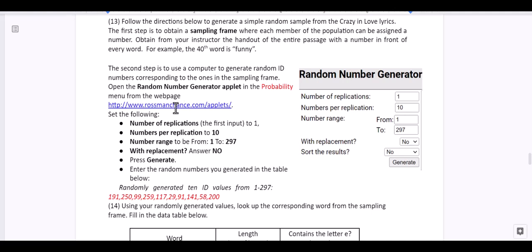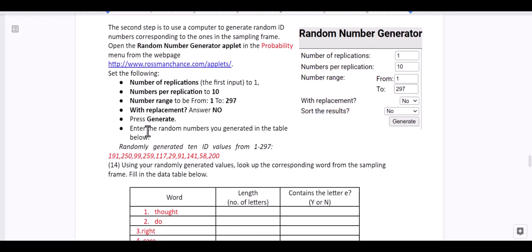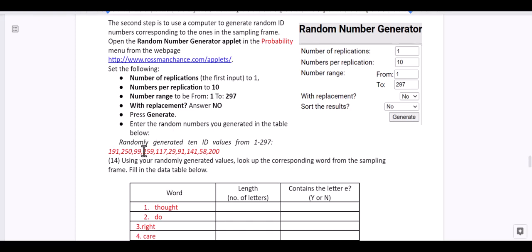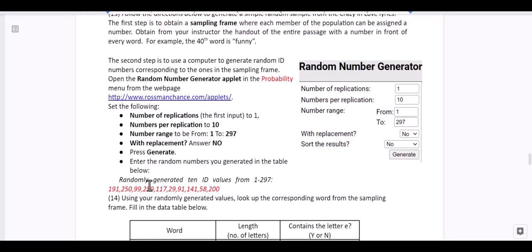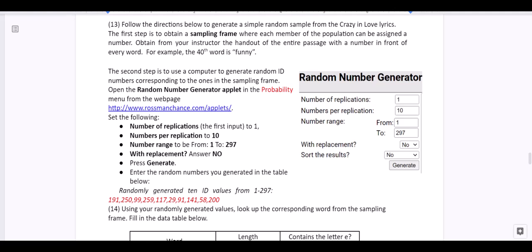And so we're going to open up this applet and then try to make it look like this. We want just one selection, 10 words, from 1 to 297, because that's how many words are in the lyrics, without replacement, right? Once a word is chosen, we don't want to choose it again. We don't want to put it back in the mix to be chosen. And then press generate. These were the ones that I got. Let's go through it real quick.